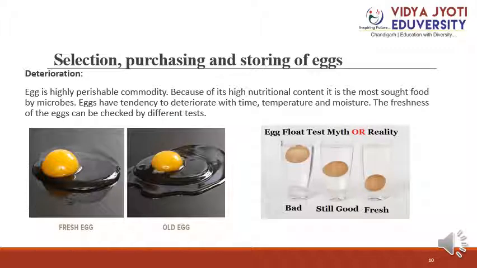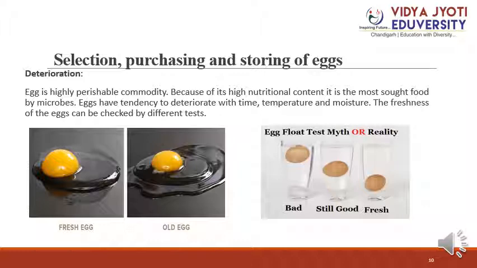Deterioration: egg is a highly perishable commodity because of its high nutrition content. It is the most sought food by microbes. So eggs have a tendency to deteriorate with time, temperature and moisture. The freshness of the egg can be checked by different tests. As students, you can see, if you keep it in a pan or pot and the egg white becomes thin, it means it's an old egg, or if it's thick, it means this egg is fresh.